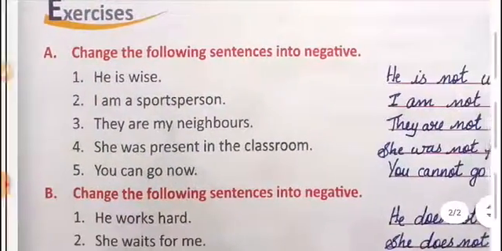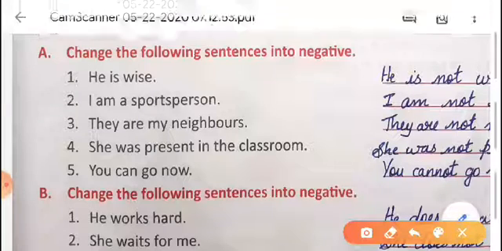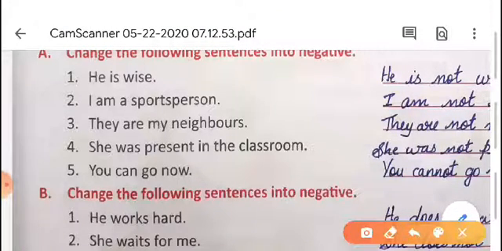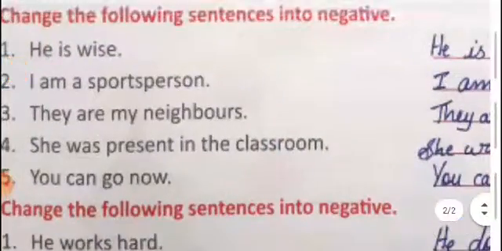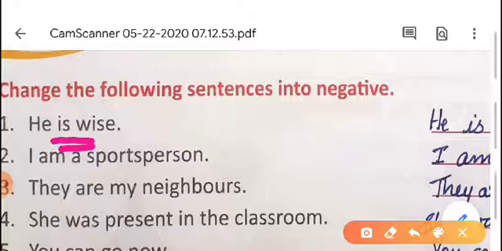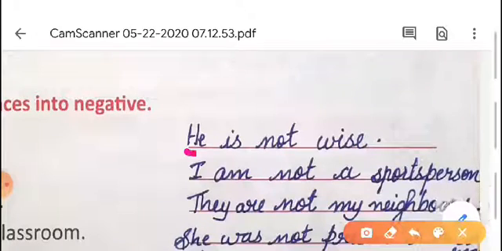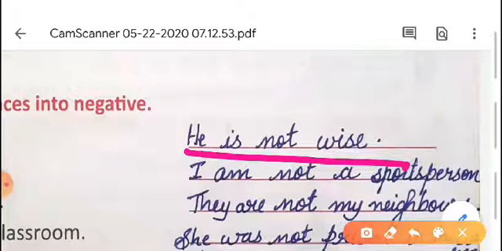So the first exercise we are going to do. First one, change the following sentence into negative. He is wise. What I told you, first we have to check is there a helping verb or not. In this sentence there is a helping verb. Which one is the helping verb? Is. So with this helping verb we have to write not. He is not wise. After is we have to write the negative word not.